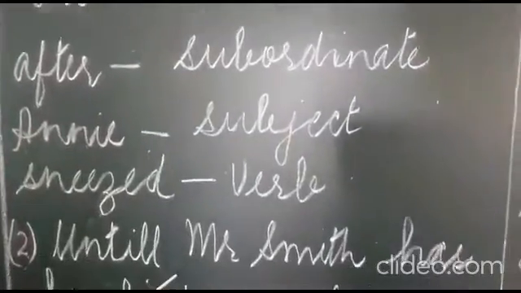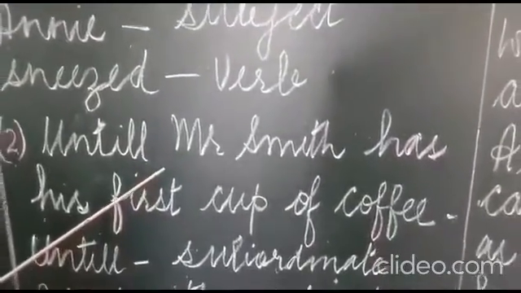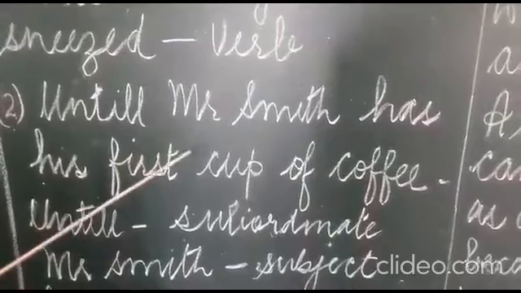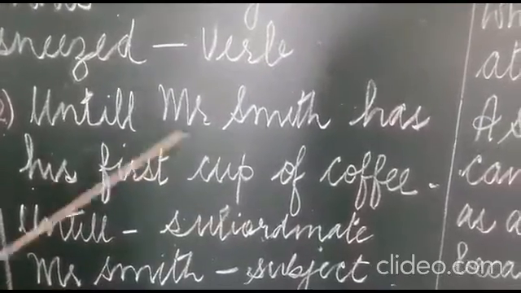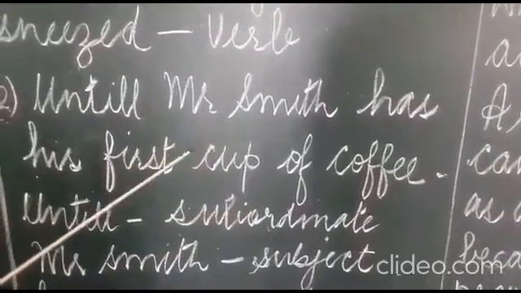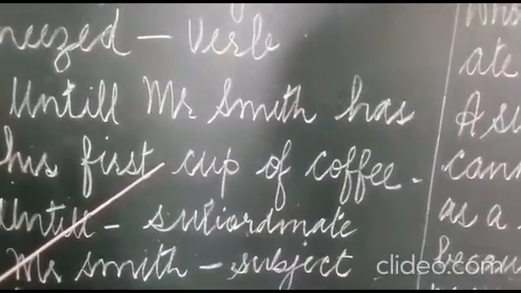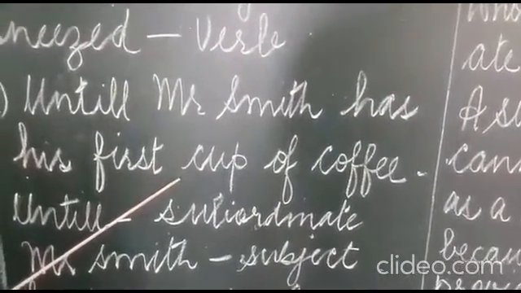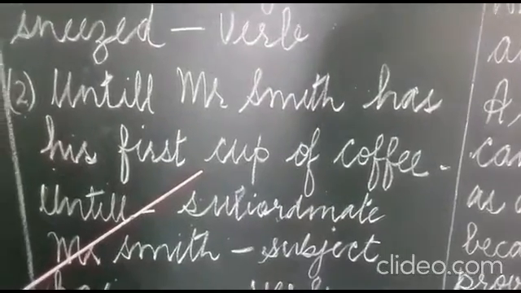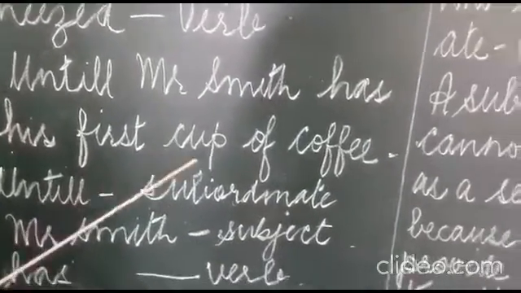Until Mr. Smith has his first cup of coffee, so if he has his first cup of coffee, so nothing is written further. It doesn't make complete sense, okay, because it does not provide a complete thought. Such sentences are subordinate clauses.